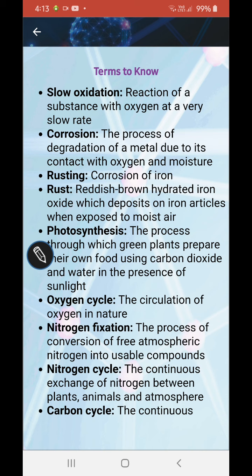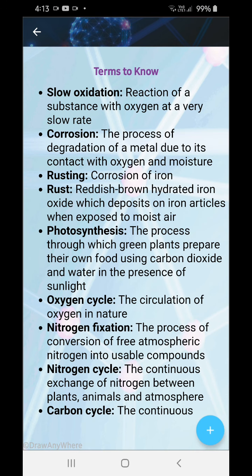Slow oxidation: reaction of a substance with oxygen at a very slow rate. Such processes are also found in nature. Corrosion: the process of the degradation of a metal due to its contact with oxygen and moisture. This is known as corrosion. I told you about corrosion of iron in the previous chapter.